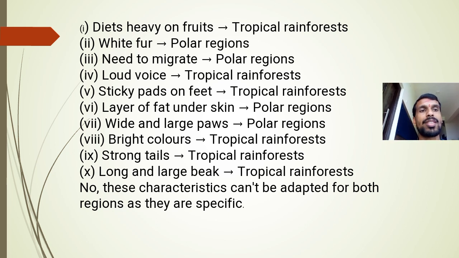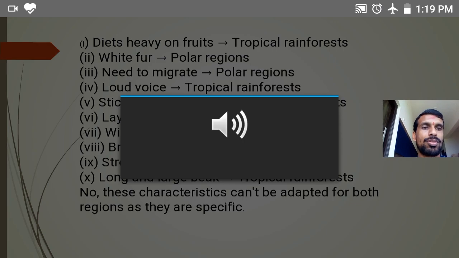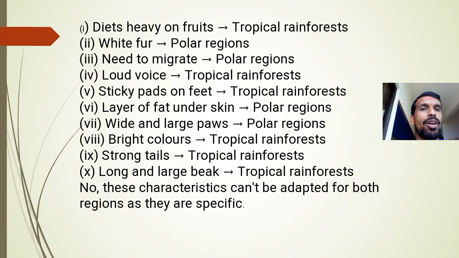Why? Because they are specific. Like fat under the skin, if tropical rainforest animals had this, what problem would they face? They would face the problem of heat, because fat works as an insulator. It doesn't allow body heat to go out, and the tropical rainforest is already hot, because of bright sunlight and all. So this is the reason. These adaptive features are specific, so none can be for both. This is the answer.